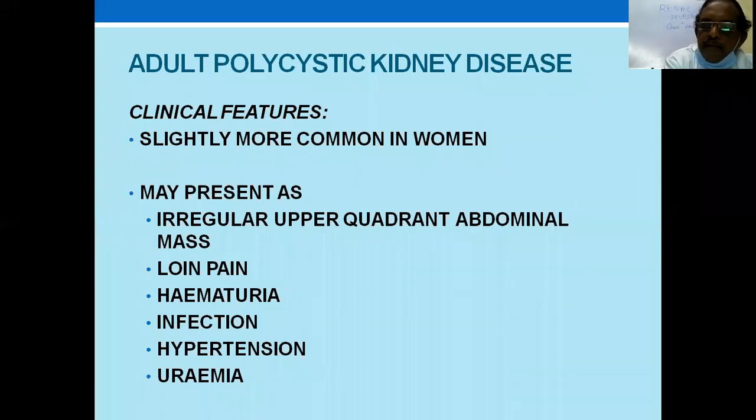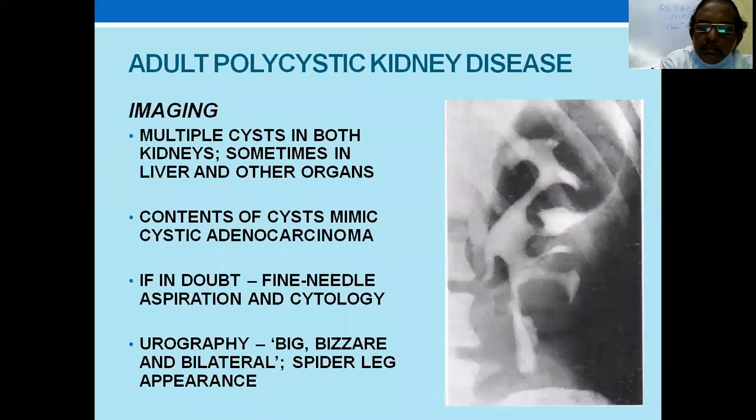It is more common in women. It presents as an upper quadrant abdominal mass and loin pain. Hematuria could be there because even a mild injury to the enlarged kidneys causes hematuria. That's why grandchildren should not be allowed to play on the abdomen of the grandparents. If they have polycystic kidney, even a minor trauma leads to hematuria. Infection is also common in polycystic kidneys. They develop hypertension, and gradually they develop renal failure. You see here, imaging: mainly you suspect it on ultrasound, then IVU shows multiple cysts in both kidneys.